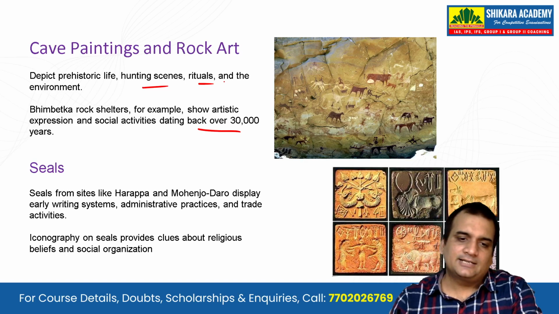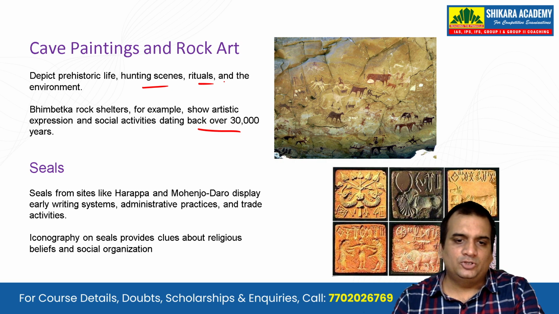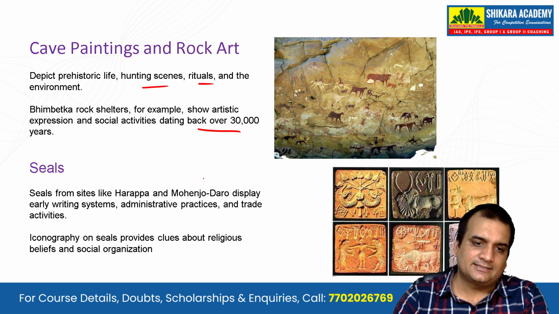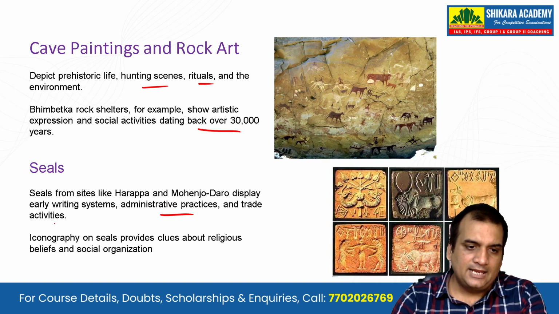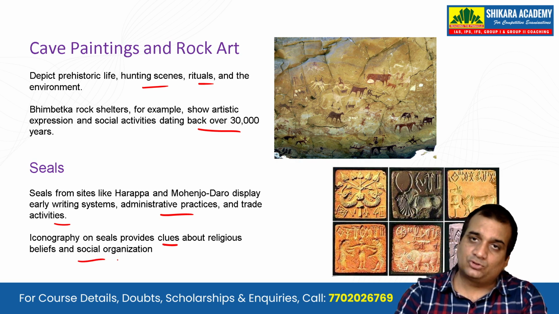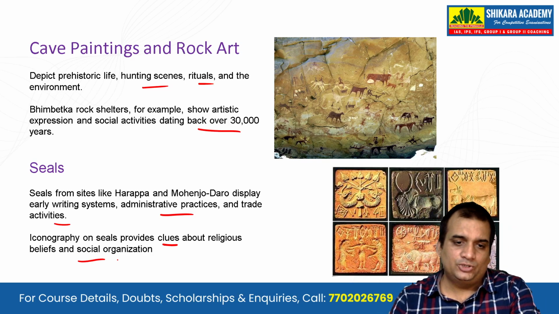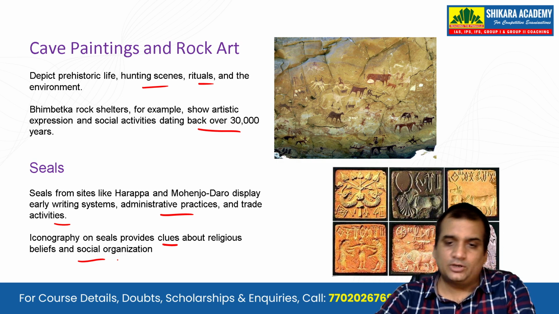Then the seals, guys, mainly made up of steatite. Seals from Harappa and Mohenjo-daro display early writing systems, administrative practices, and trade activities. Iconography on seals provides clues about religious beliefs and social organization. This is very important. It can be asked directly to you. Do the seals talk about religious belief and social organization?